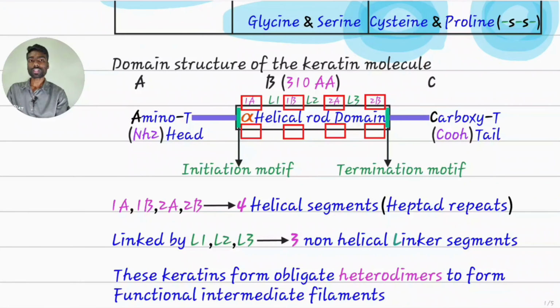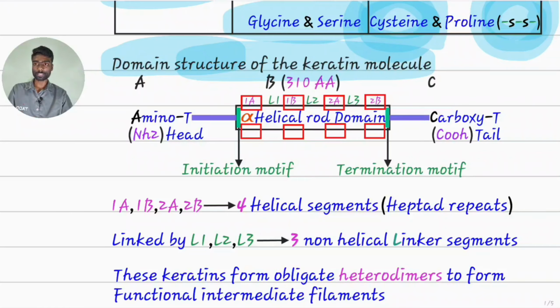Coming to the structure of the keratin molecule. These keratins share a common domain structure along with all other intermediate filaments. What is that domain structure? It is nothing but the alpha helical rod domain. To study this keratin molecule easily, just remember A, B and C. A is the first alphabet, that is the head region of the protein.